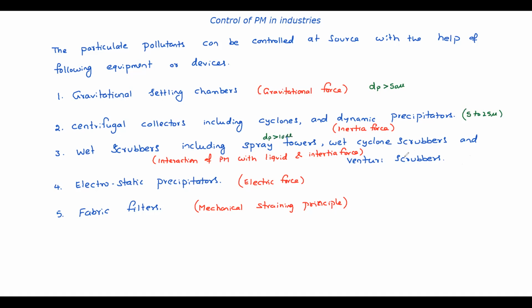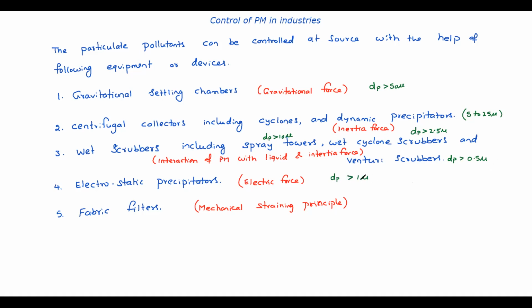By using wet cyclone scrubbers, the particle size may be more than 2.5 microns. And by using Venturi scrubbers, the particle size may be more than 0.5 microns. These are the orders of sizes that can be removed. Okay, and for electrostatic precipitators, the particle size may be more than 1 micron.